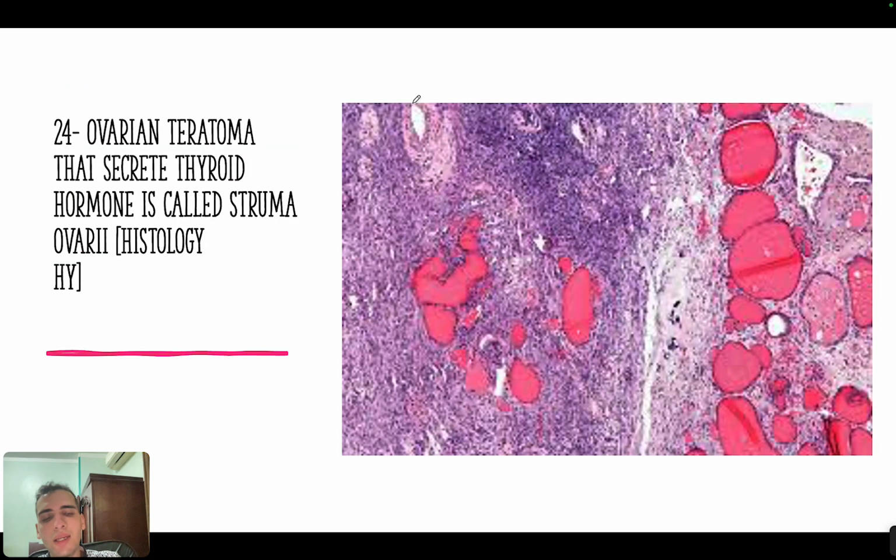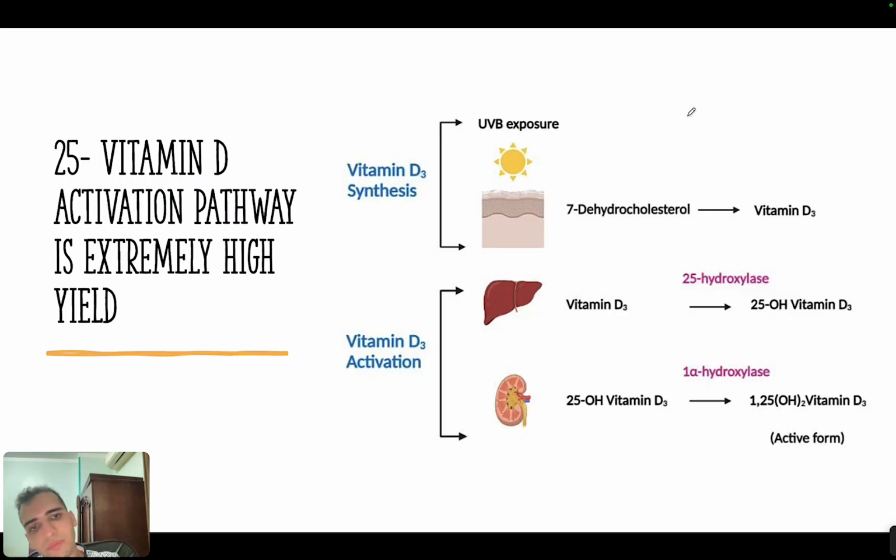Okay. Another concept is that ovarian teratoma is usually a cancer that consists of normal tissue in the body. And one of the subtypes of it is a teratoma that secretes thyroid hormone, and it will be called struma ovarii. And the histology of it is high yield. You will just see thyroid tissue in the ovaries, and you are not supposed to see thyroid tissue in the ovaries. This would be called struma ovarii. Okay.